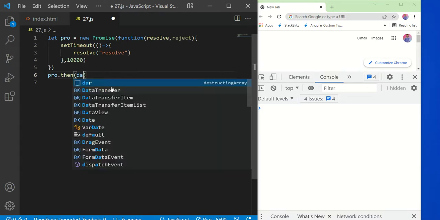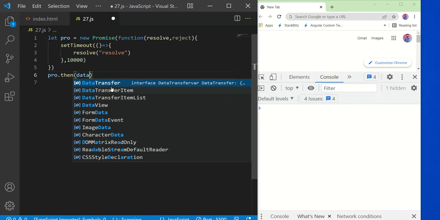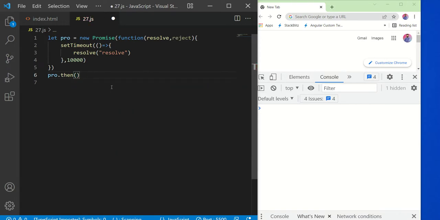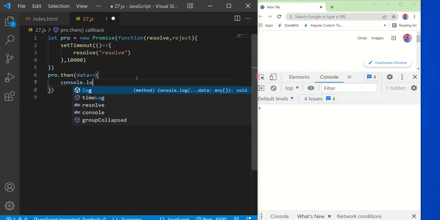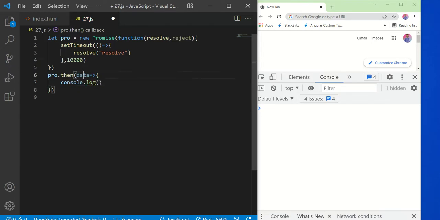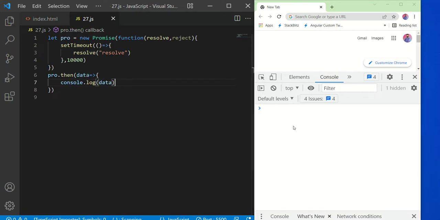We will get data because it gets resolved, so we can achieve data. Right now we are not passing any data, so maybe we can write data. We are passing the data which is the result, so I will use the data here. If we call console.log, then we will get the data. Suppose this is the data. Now let's see what will be the output.